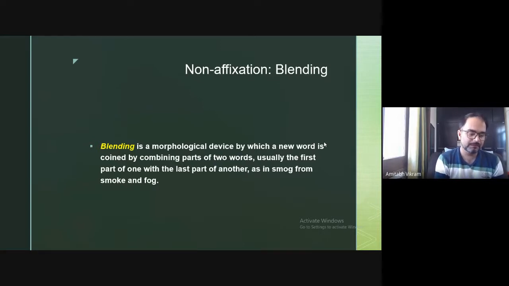So we have breakfast and we have lunch. So what is the blending? Can anyone tell me?